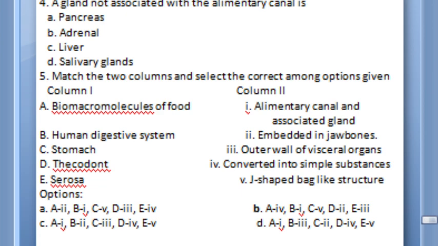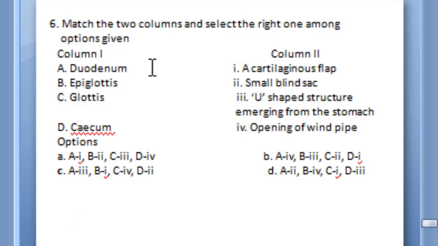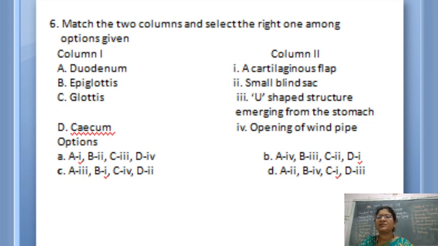Now let me go to the next one. Next is also match. Well, match the two columns. Now match the two columns and select the right one among the options given in column 1 and 2. See, duodenum, epiglottis, glottis, cecum is the answer. Duodenum, it is the first part of the small intestine, which is a U-shaped structure emerging from the stomach.